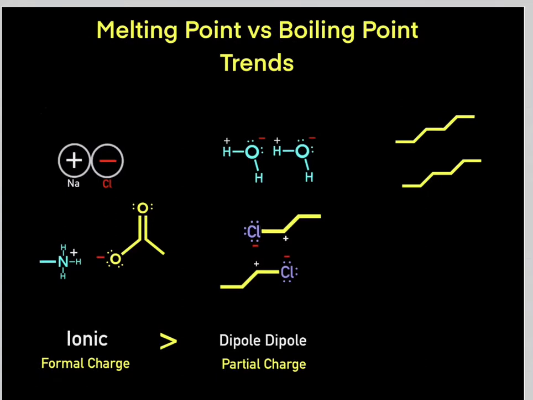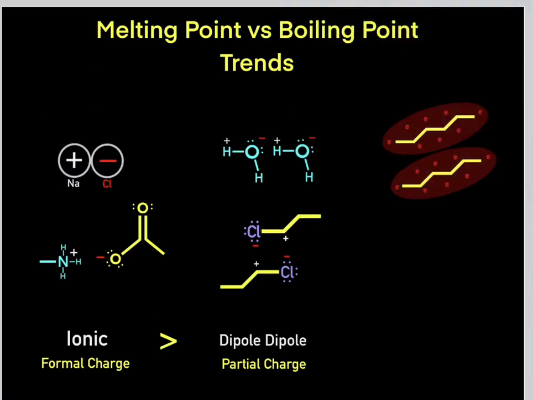So let's try one last example. If we have these two hydrocarbons, they don't have any formal charges and they don't have any strong partial charges. So there aren't any real Coulombic interactions. But something important to realize is that all molecules have electrons. All molecules have electrons in these bonds. So they're all going to have some negative charge electron density.